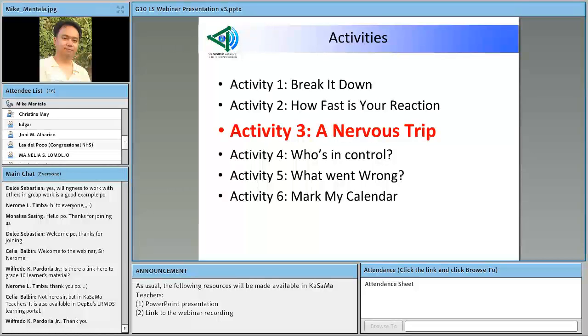Let's skip. Activity 4 is titled Who's in Control? Okay. What could this be? The objective of this activity is to identify the major endocrine glands in the human body and their functions. So there's here now a shift from the nervous system to the endocrine system. So technically, what we're still talking about here is control, okay?